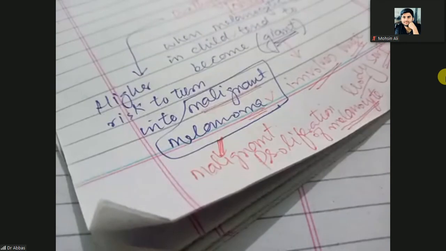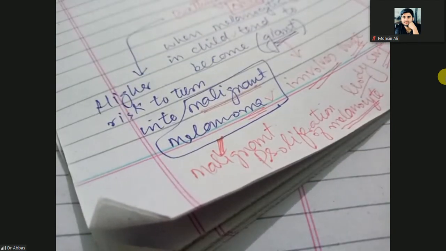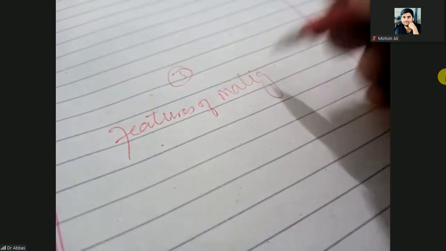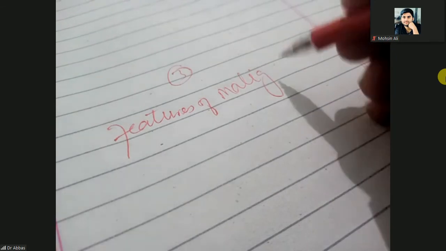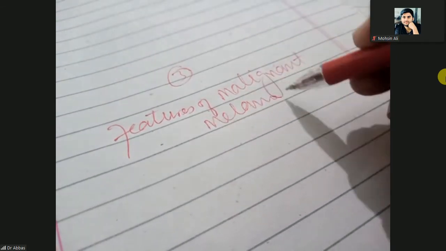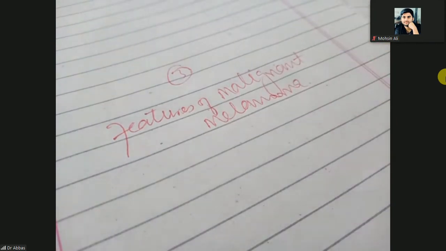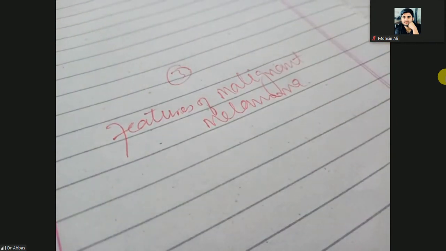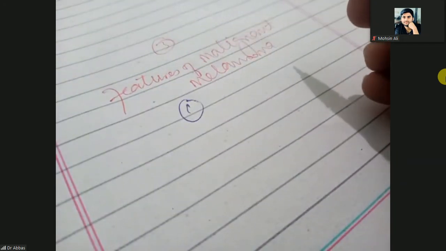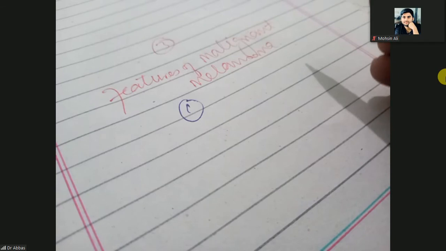There are some features of the malignant melanoma. Malignant melanoma has the first feature: they have lesions and lesions will be asymmetrical.